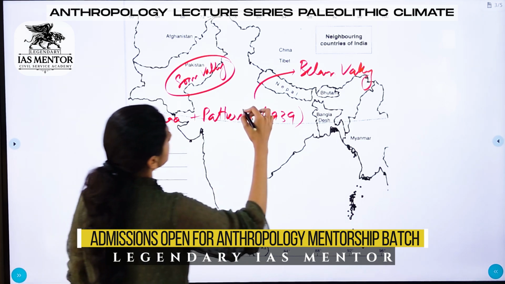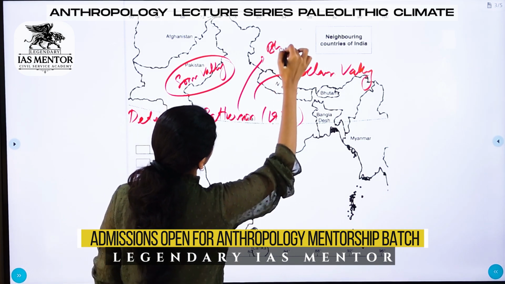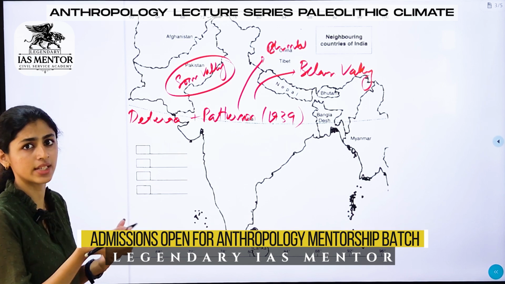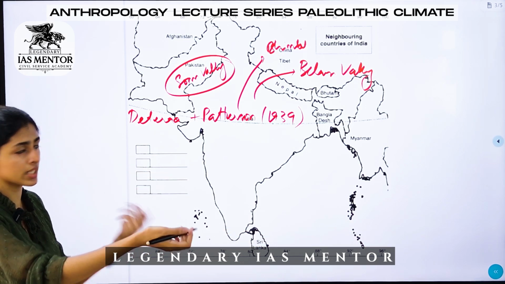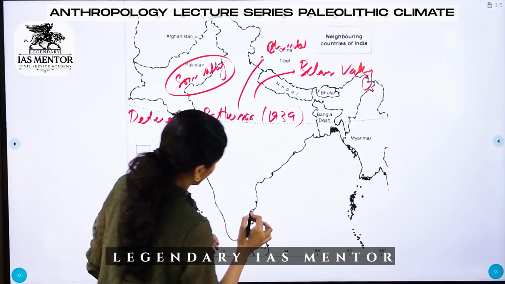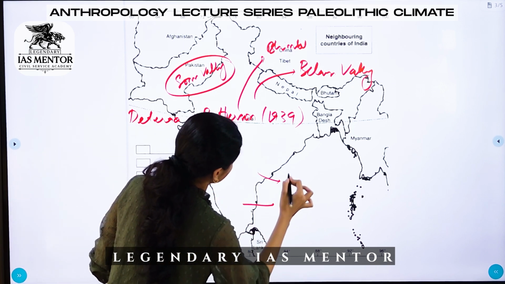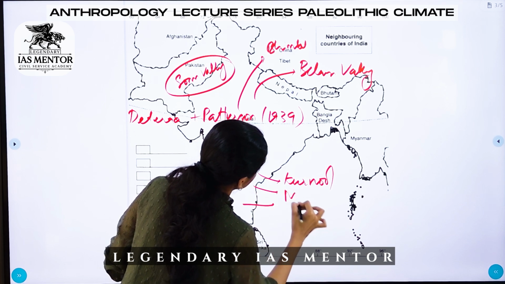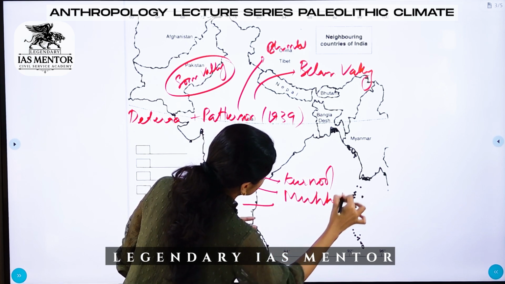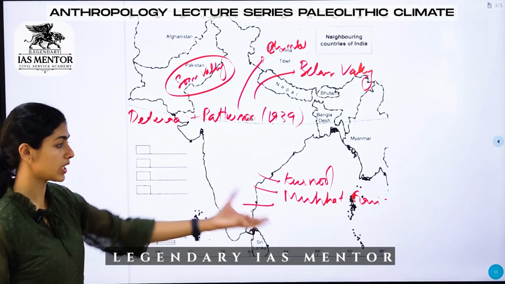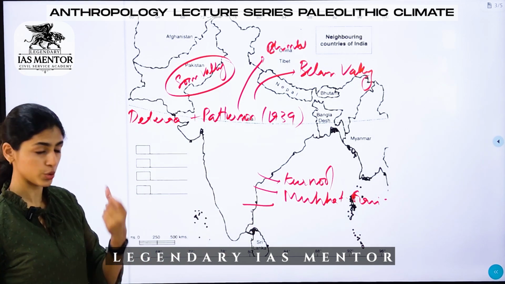Then we have Bhimbetka in Madhya Pradesh, which has yielded lower Paleolithic, middle Paleolithic, upper Paleolithic, and even Mesolithic paintings. Then in the south, in Andhra Pradesh, we have Kurnool. Muchchatla Chintamani Gavi is a place of upper Paleolithic finds. From here, we have got bone tools.